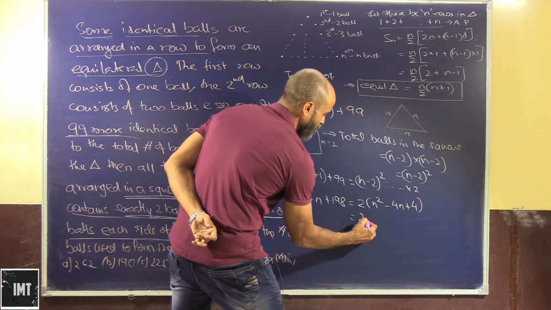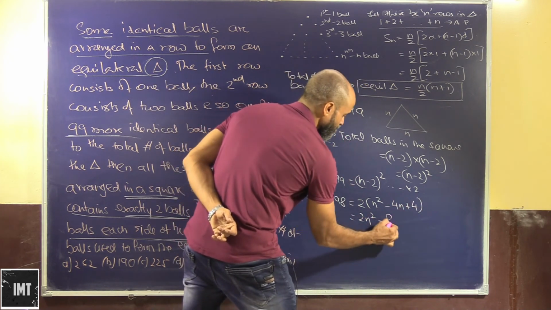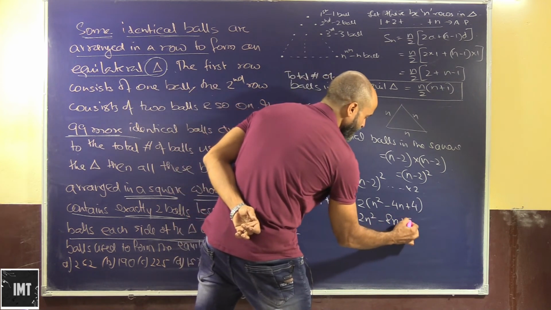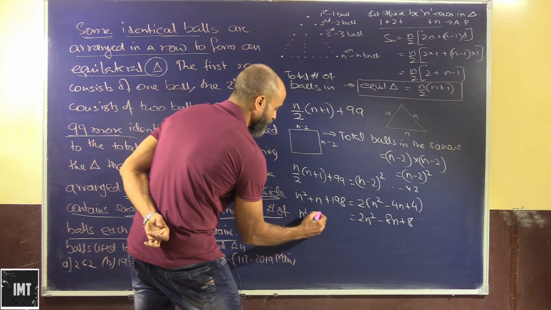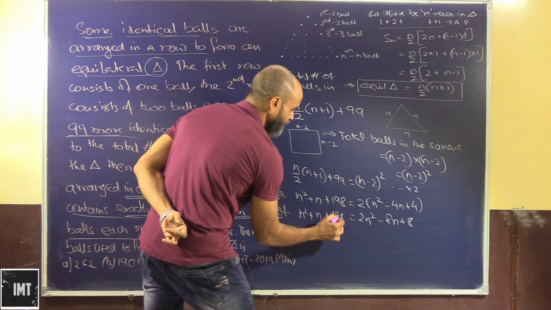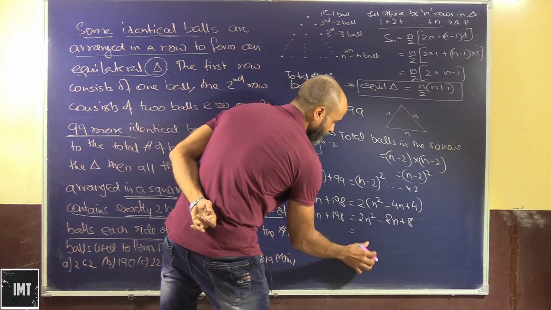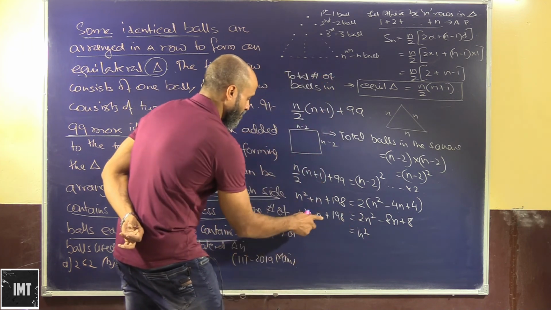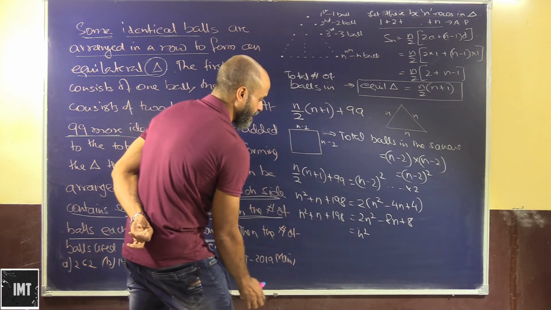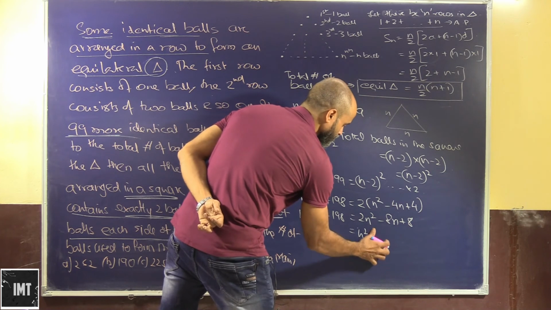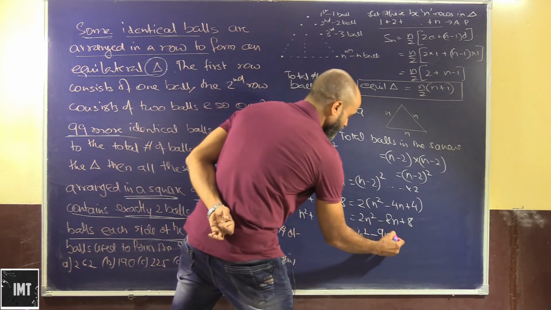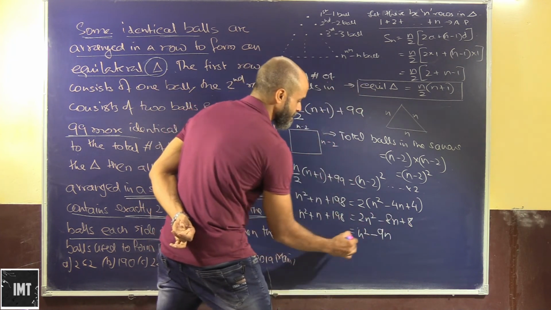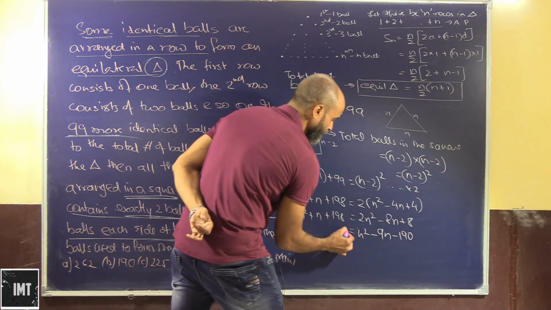So that's going to be 2n square minus 8n plus 8 equals n square plus n plus 198. So this can be written as n square minus 8n minus n, that will be minus 9n. Okay, and then we have 8 minus 198, so this will be minus 190 is equal to 0.